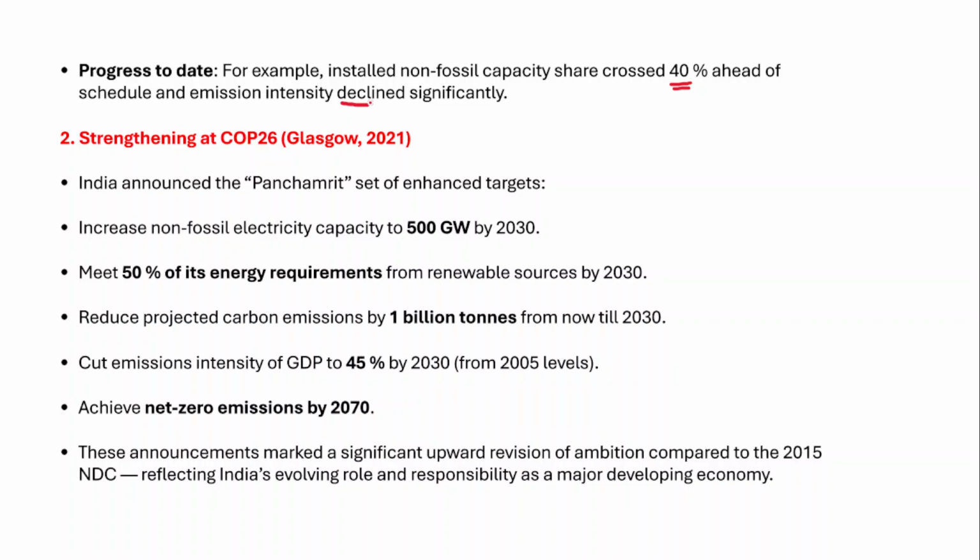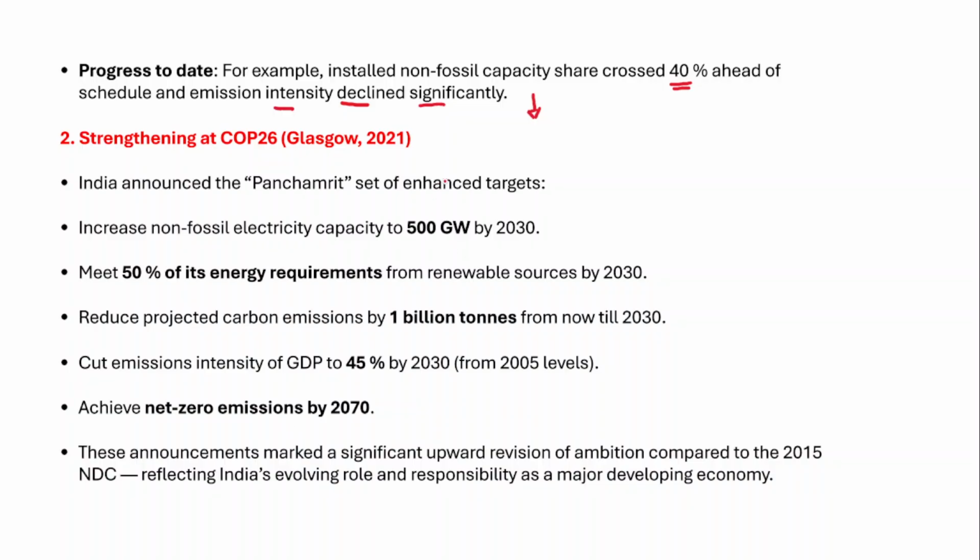Now, what is this emission intensity? For example, industrial emissions, vehicular emissions, and emissions from all different sectors. So the emissions primarily consist of greenhouse gases. Therefore, the objective is to reduce the emission of greenhouse gases into the atmosphere. So in order to reduce emissions, we should depend on renewable forms of energy and non-fossil fuel sources of energy. That's how we could reduce the emission intensity of our economy.